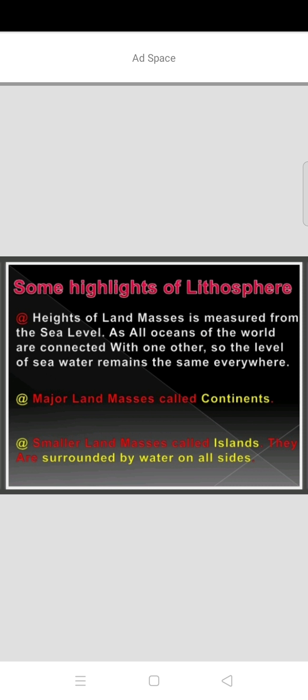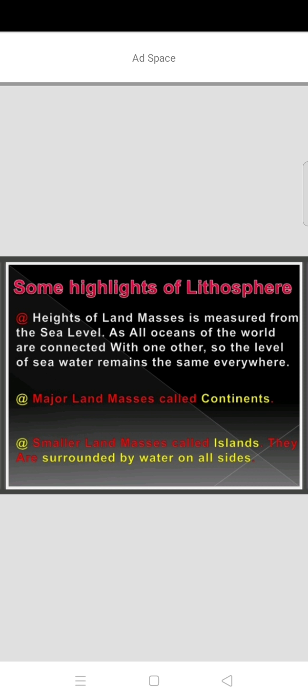Now we will see some of the highlights of the lithosphere. So what are the highlights of the lithosphere? The heights of land masses are measured from sea level. So how do we measure the land masses? We measure the land masses depending on the sea level. Mean sea level, MSL.